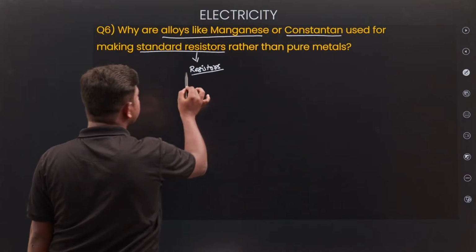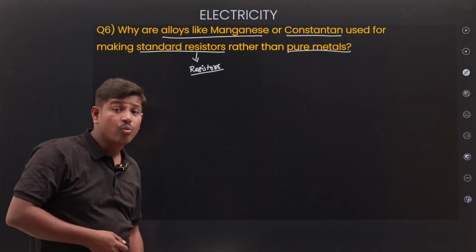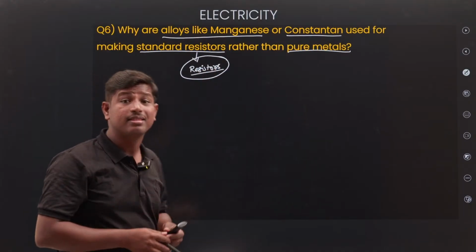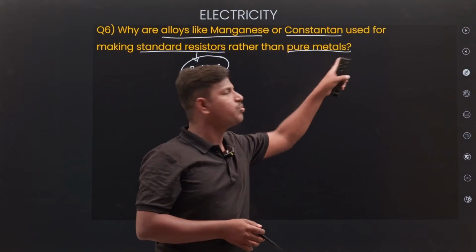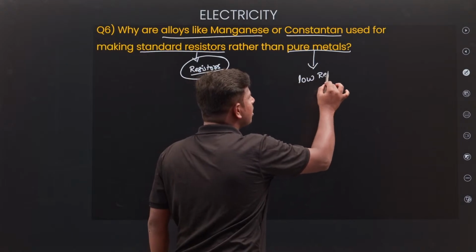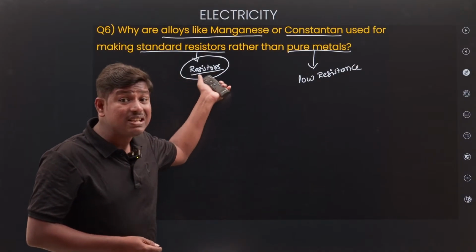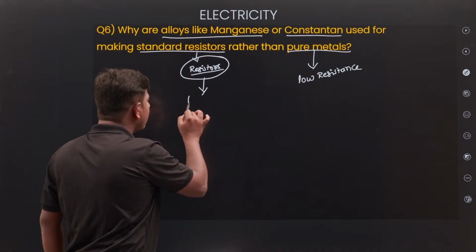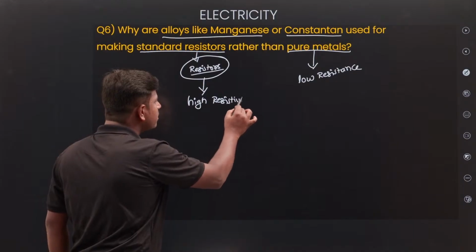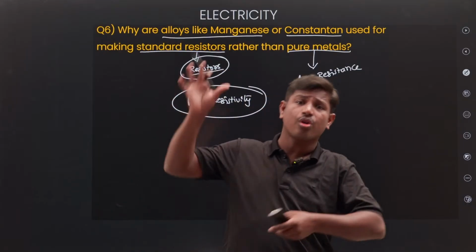Okay, making standard resistors rather than pure metals. What are you making here? Resistors you are making. Pure metals mean low resistance, so how will the resistance be? Low. And here, how will the resistivity be? High resistivity. High resistivity means opposing more.